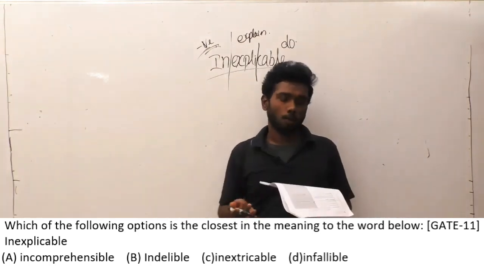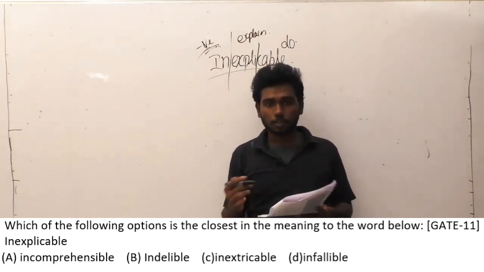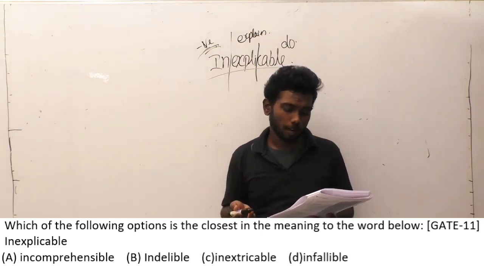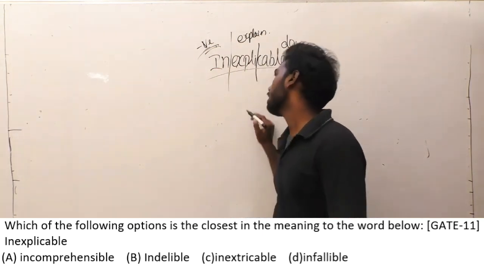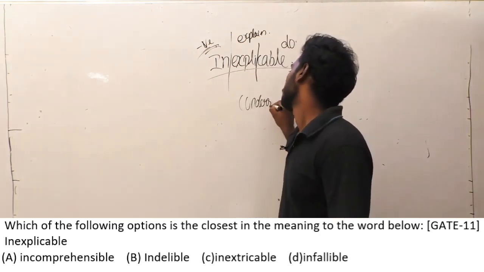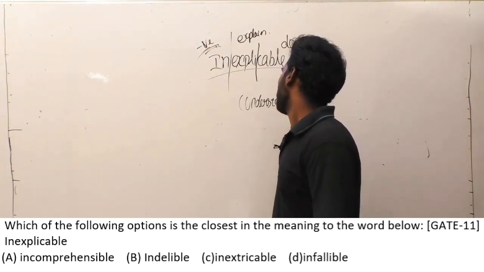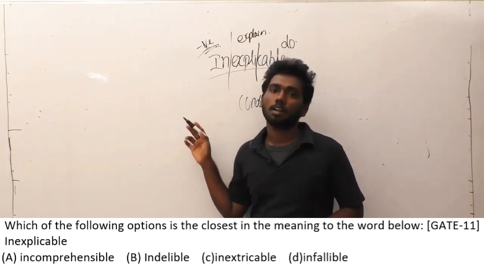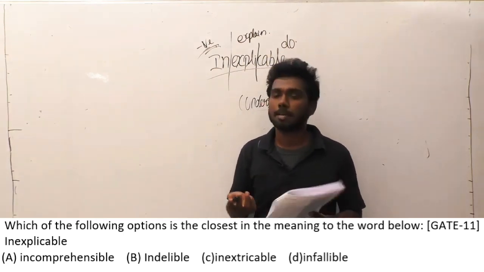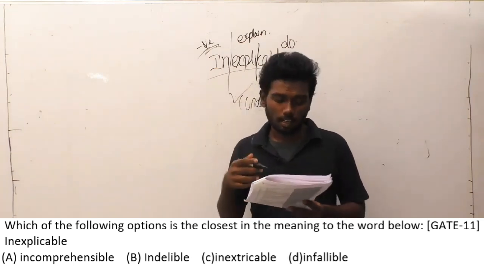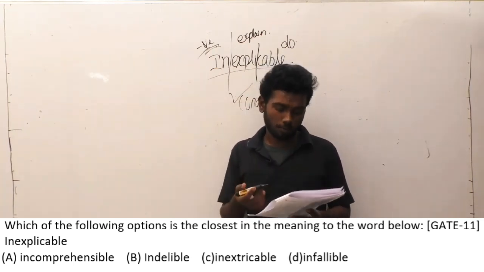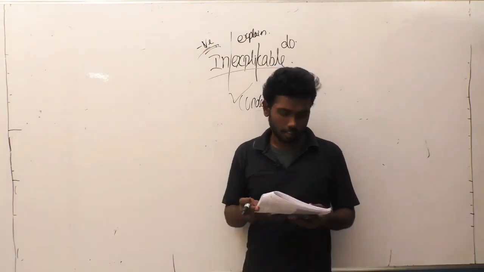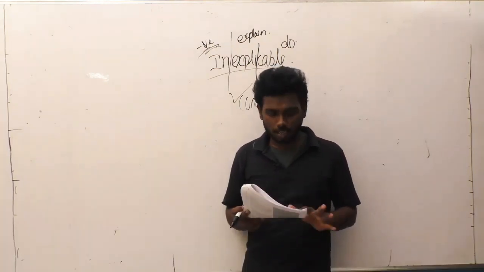So let us see the options here. Option A, incomprehensible. What do you mean by comprehensible? The meaning of comprehension is understanding. Without going into the next options, it is clear that inexplicable and incomprehensible are words with the same meaning. So option A is correct here. And if you don't know, and obviously most of us don't know the meanings of option B, option C and option D, option A is the nearest meaning there also. So let us move on to the 18th question.